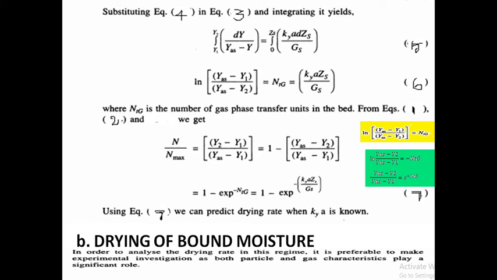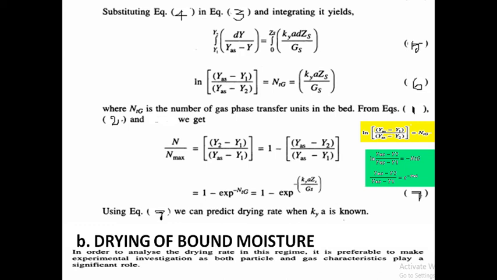From the equation we have ln of YAS minus Y1 by YAS minus Y2 equal to NTG. But if we want YAS minus Y2 by YAS minus Y1, what do we do here? Take the minus sign outside. Finally we get ln of YAS minus Y2 by YAS minus Y1 equal to minus NTG. Are you clear or not? Okay. Remove the ln and take the exponential.